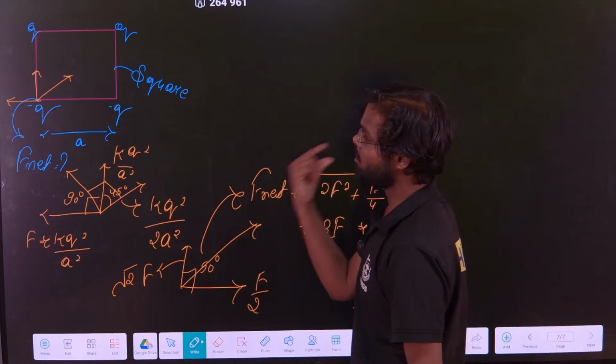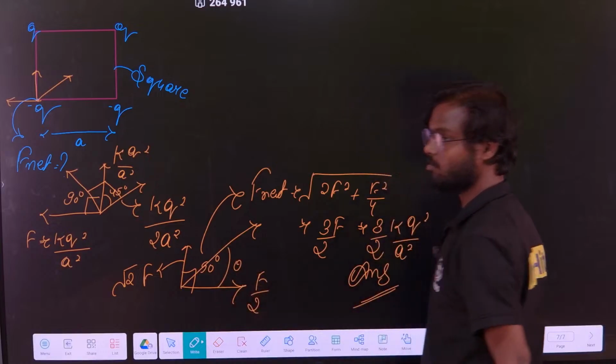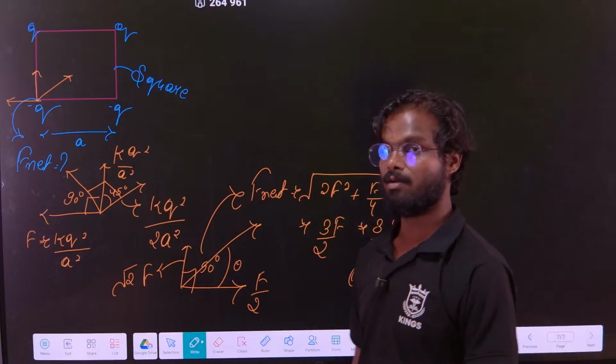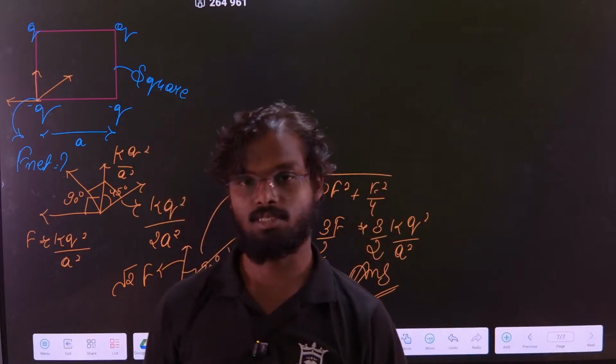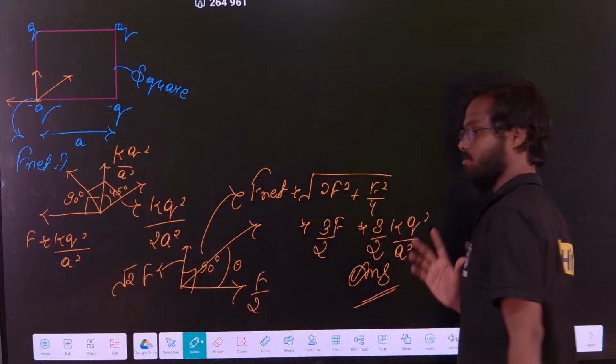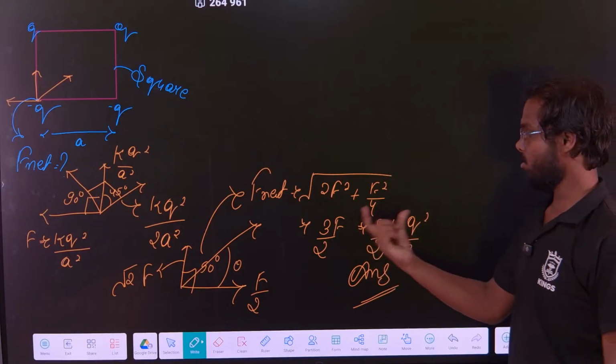And the direction will be in this way. And if you want, you can find this angle also. I told you how to find this angle. Tan theta is equal to b cos alpha upon a plus b sin alpha. Clear? So that is how you can find this angle also. So this is some basic example. This is how you have to solve it.